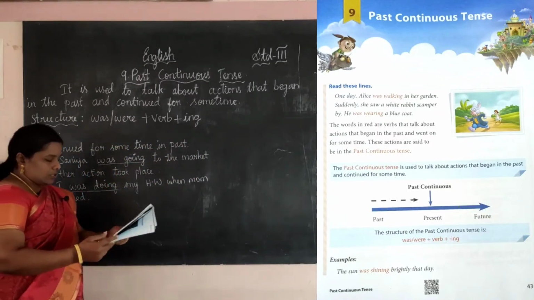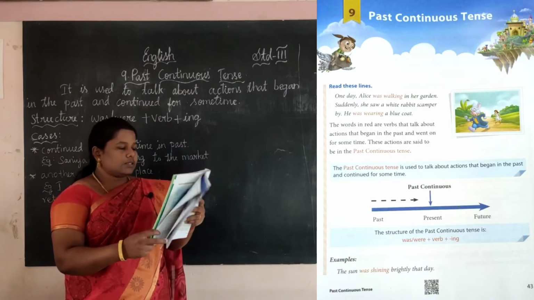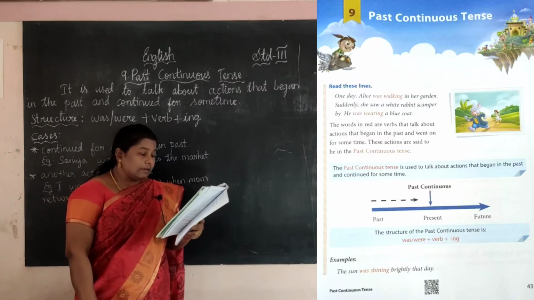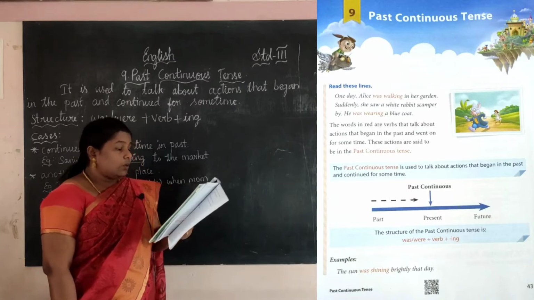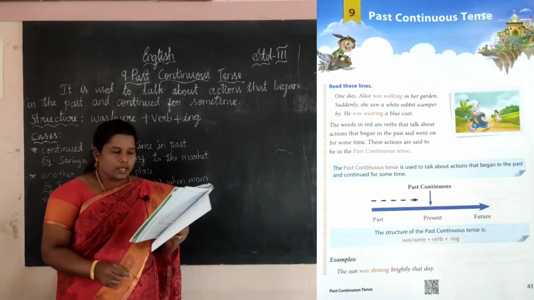Okay. Next, now take your book, page number 43. First read these sentences. One day Alice was walking in her garden. Suddenly she saw a white rabbit scamper by. He was wearing a blue coat. See, was walking.